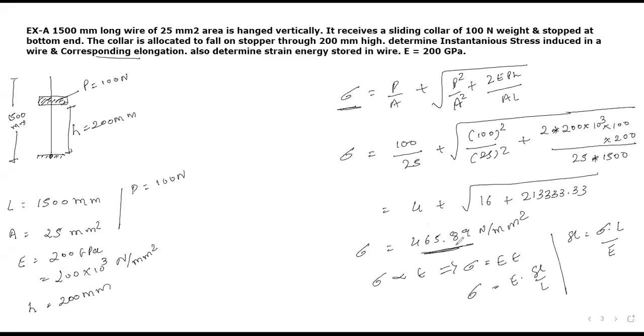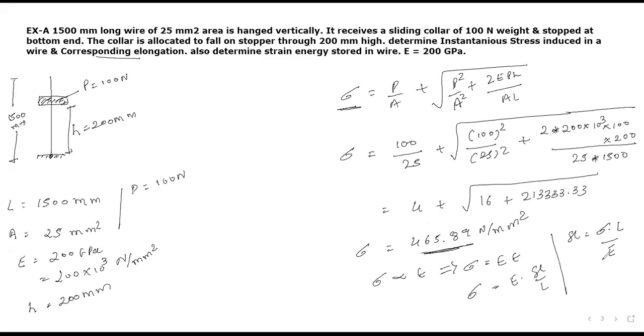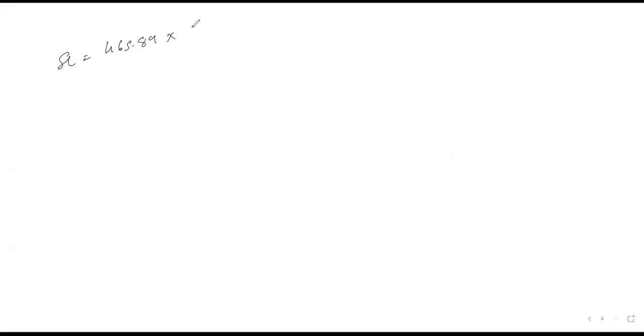So let us put all the values. We have already calculated stress, that is 465.89, multiplied by length divided by E. Length is available, 1500 mm. Multiply by 1500 mm. E is available, 200 into 10 raised to 3. Tell me how much delta L will come? Yes, 3.49 mm. I hope it is clear to all of you. Fantastic.